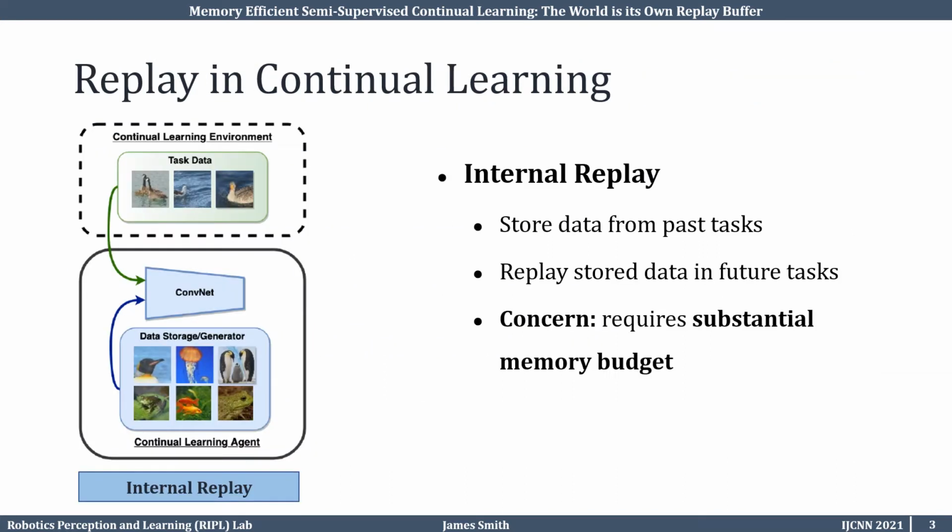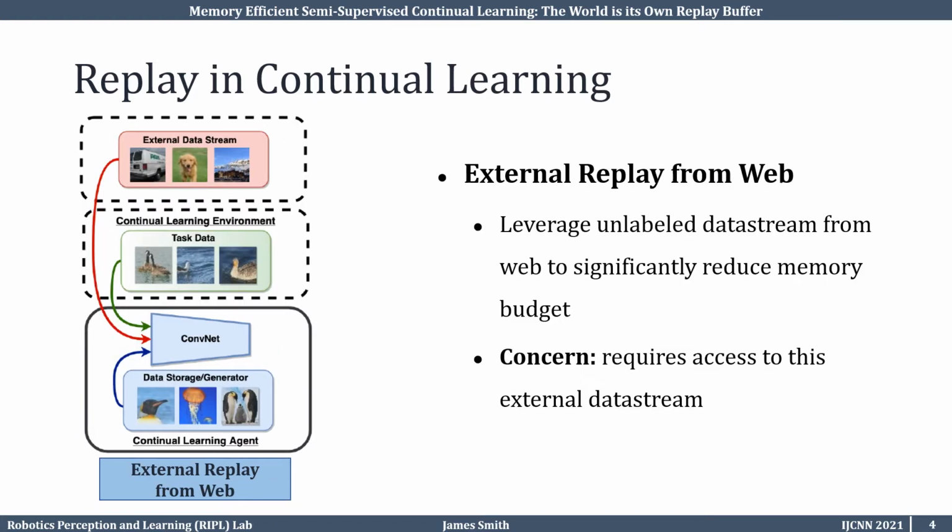A classic way to mitigate forgetting in continual learning is through internal replay. As shown on the left, a continual learning agent has a data storage. As the agent moves to future tasks, it mixes in data from this data storage with the data from the new task. This approach, also known as rehearsal, works well for continual learning but requires a substantial memory budget. The more data you store, the closer you approach offline learning.